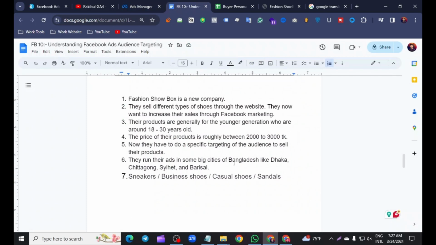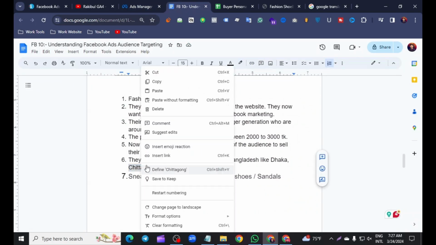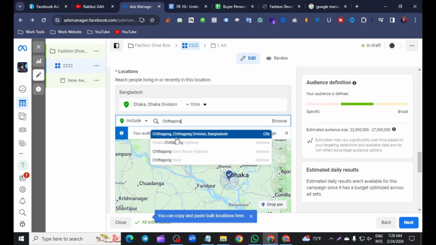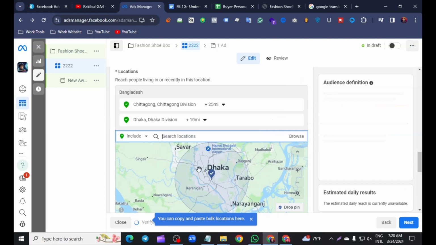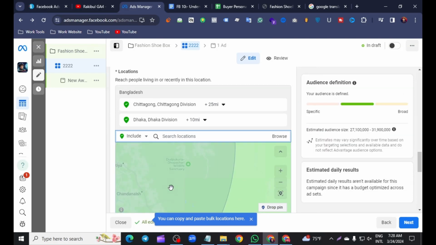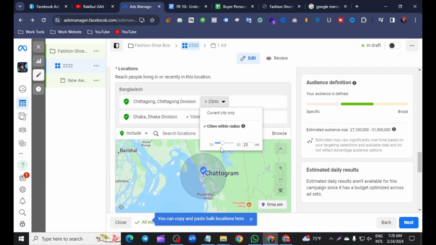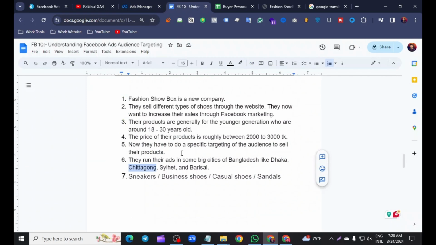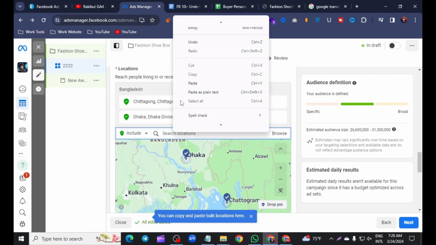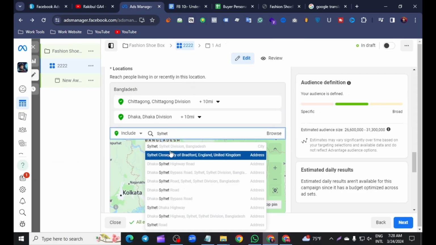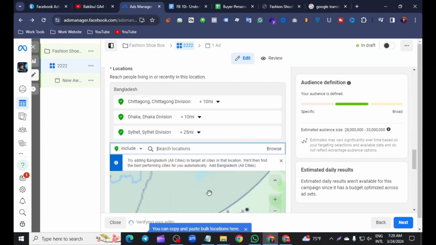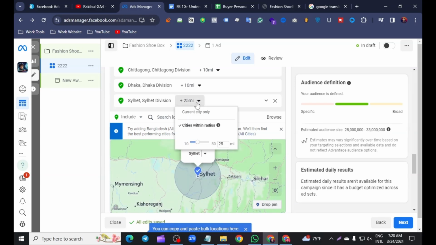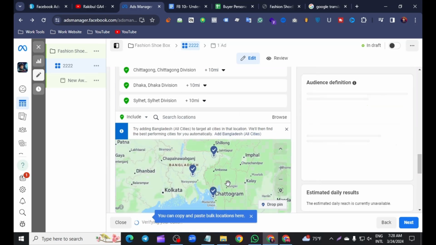Our next targeted location is Chattogram. Select and paste here the Chattogram division. It is the same here: I select 10 kilometers around the Chattogram division. Now we click here and paste the selected divisions, and I select 10 kilometers.